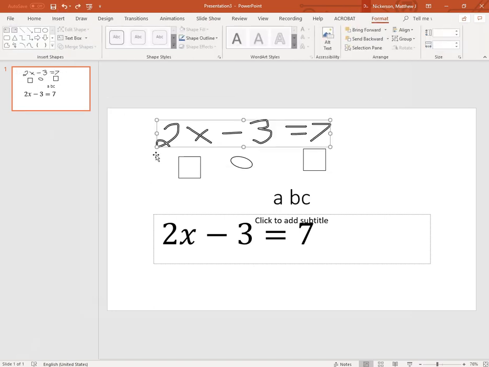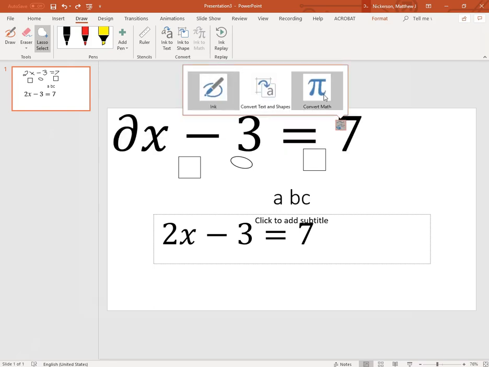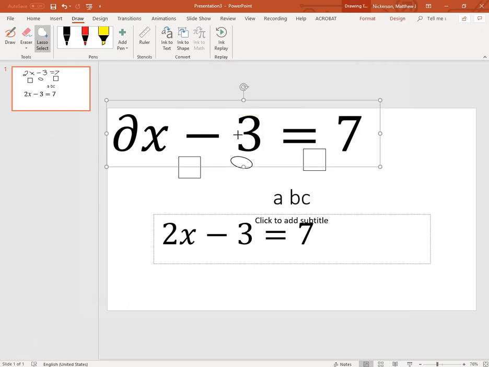Now I can undo that and try it again, and see if I get better results. Sometimes you do. This time I got all the way around the 2. Still have the same shape box, and it's still not recognizing that 2 as a 2.